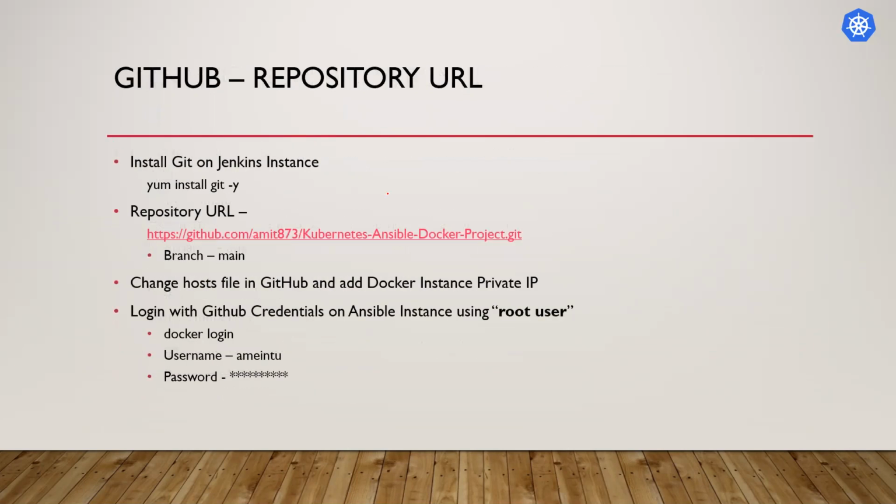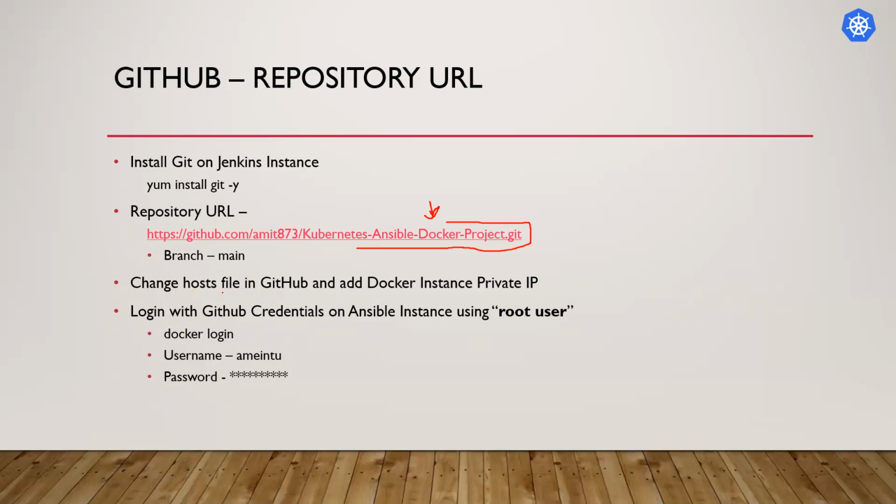Now this is the GitHub URL where all the code is already there. Sample code is there, and all the playbooks, Dockerfile, everything is here. I will show you everything in this URL, and I will explain those things also.